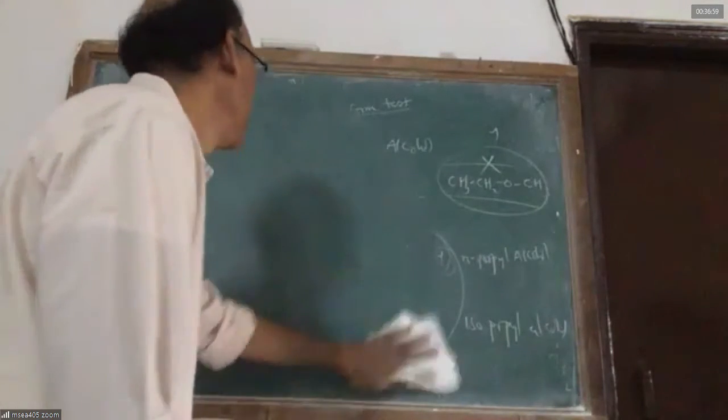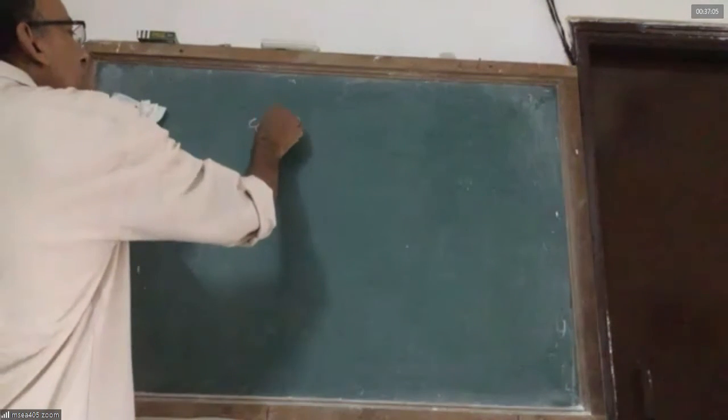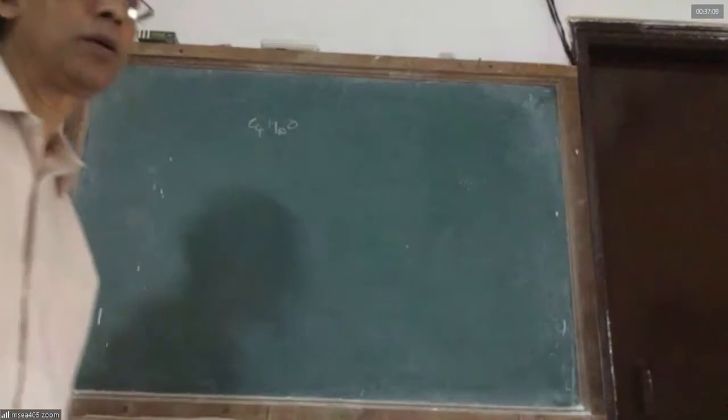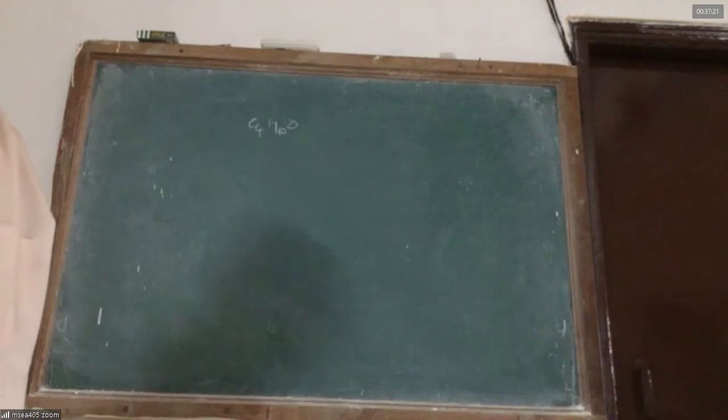Hello. No, sir. I have a question: a compound of formula C4H10O. Sir, Streamer-Tamer reaction and Coles reaction also, sir. First, allow me to do what I am planning to do. If you disturb me, I forget the chain. Once I give you time, you ask me in the last. Okay? At least I want to do 5 questions on my own.